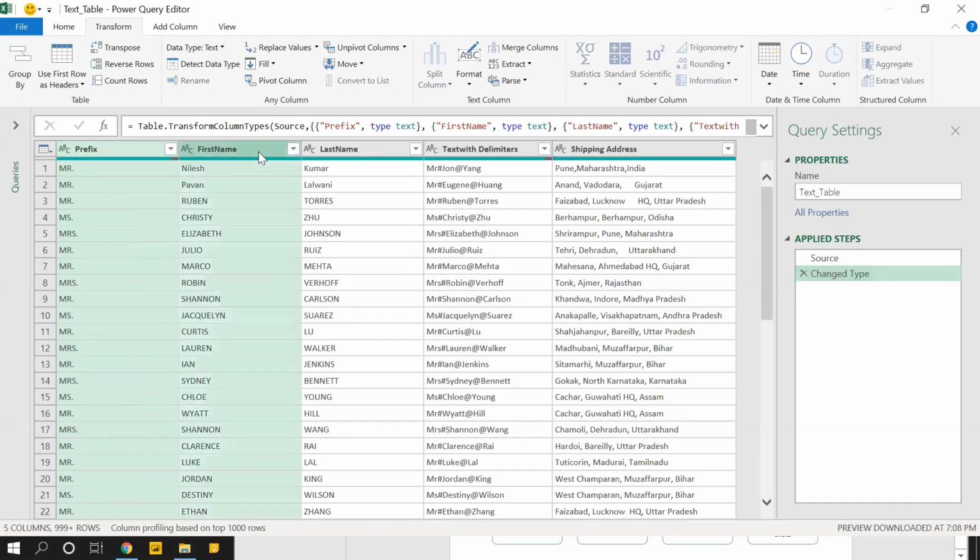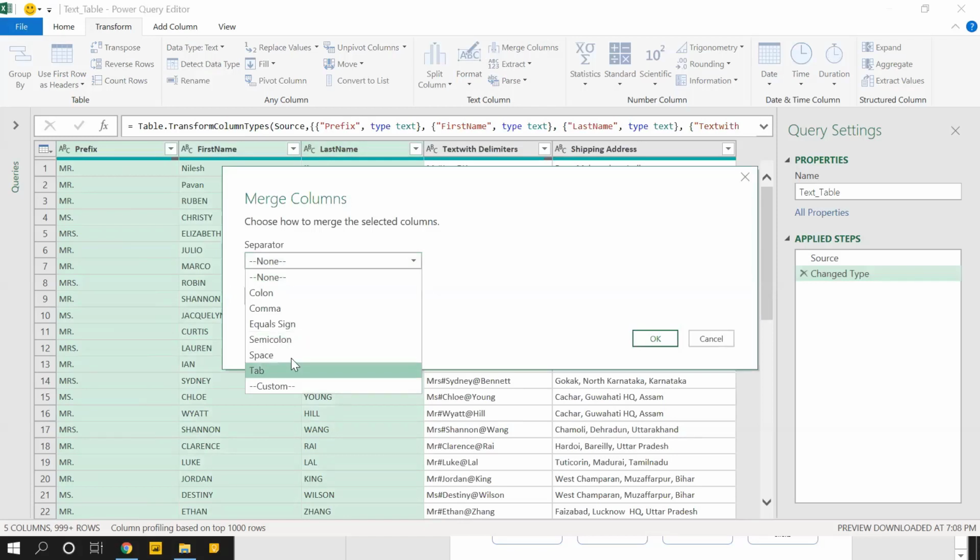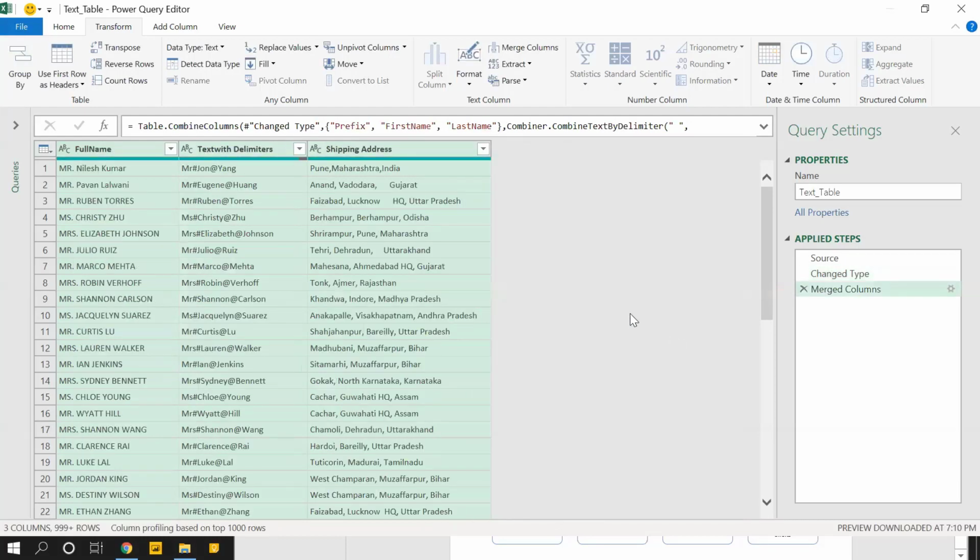Let's do it again. So I'll select these three columns and click on merge columns, separator as space, and then full name. Click on OK. Concatenated three text.